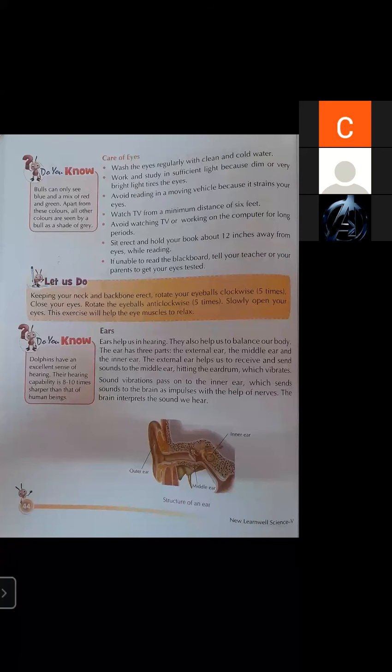Sit erect and hold your book about 12 inches away from your eyes while reading. When you are reading a book or a newspaper, your newspaper, mobile, notebook or book should be at least 12 inches away from your eyes.